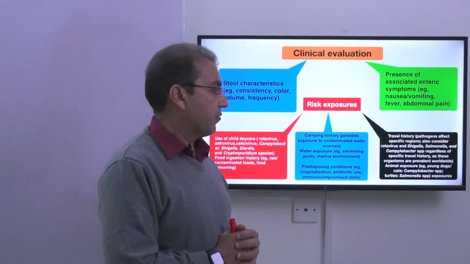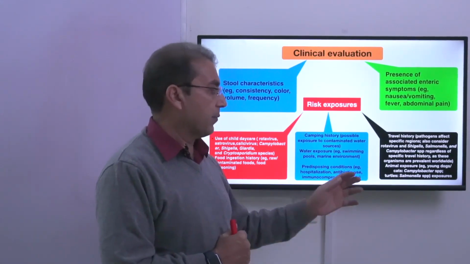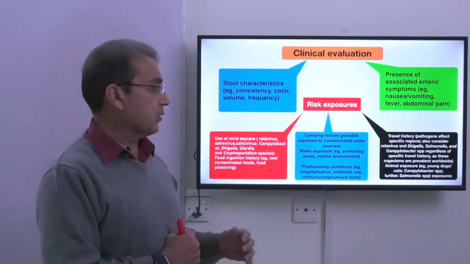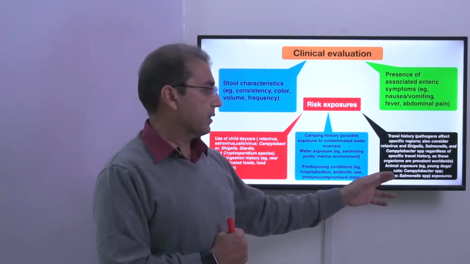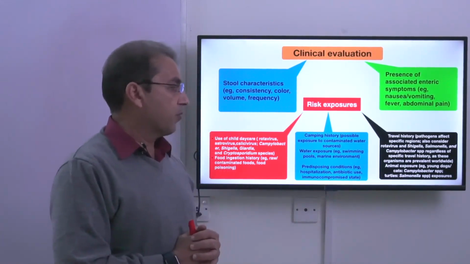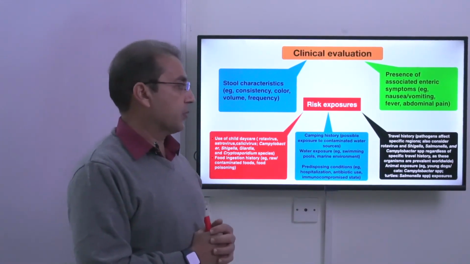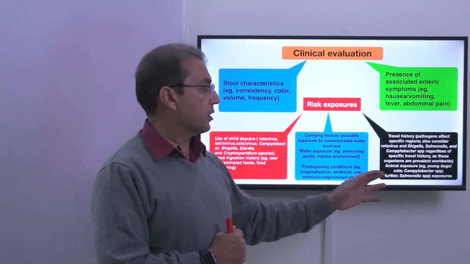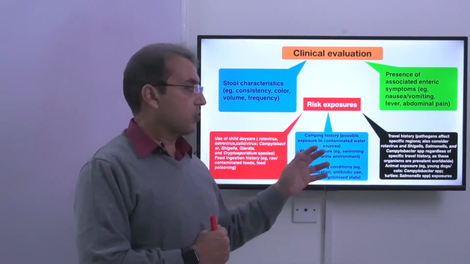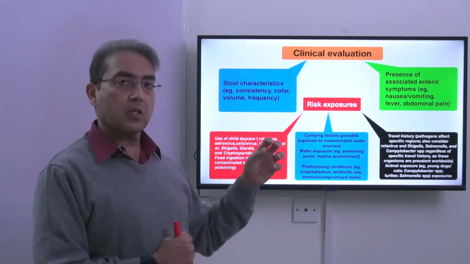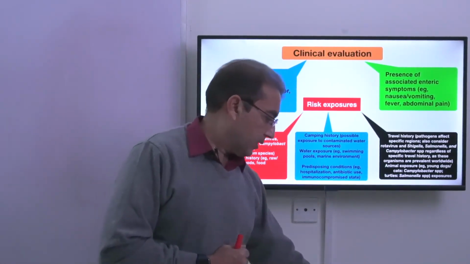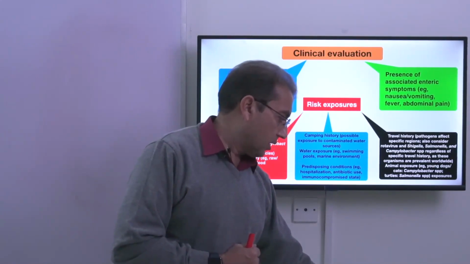If the patient presents after animal exposure, for example, animal exposures like young dogs, cats, Campylobacter may be involved. In turtle exposure, patient may be affected with Salmonella species. So look for the animal exposure, look for the travel history, look for the circumstances which can cause these gut infections or gut problems.